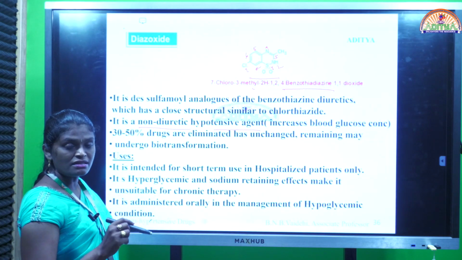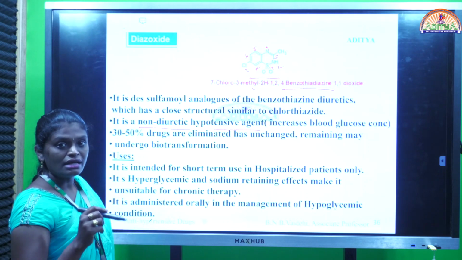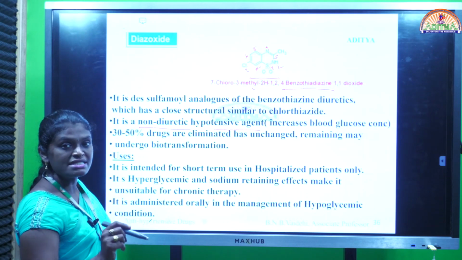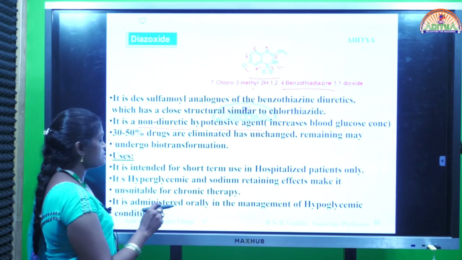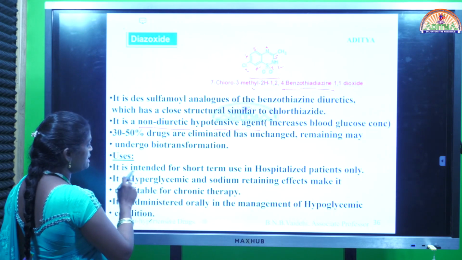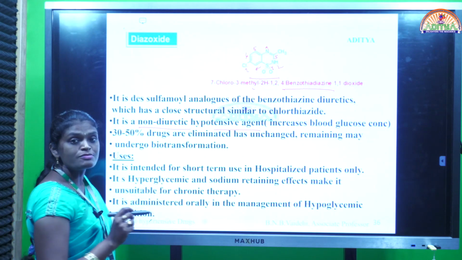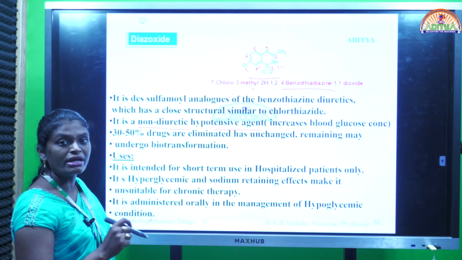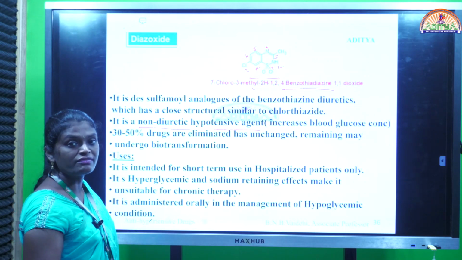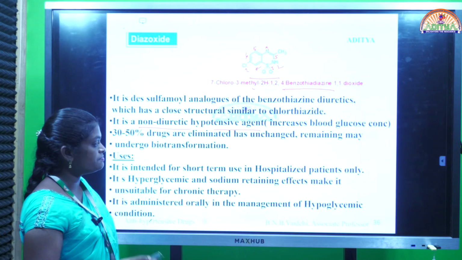It means 50% of the drug is excreted in unchanged form, and it is having protein binding. 50% of the drug undergoes metabolism. Uses: it is intended for short-term use in hospitalized patients only. This is used for hospitalized patients, or inpatients, who are suffering with severe hypertension.